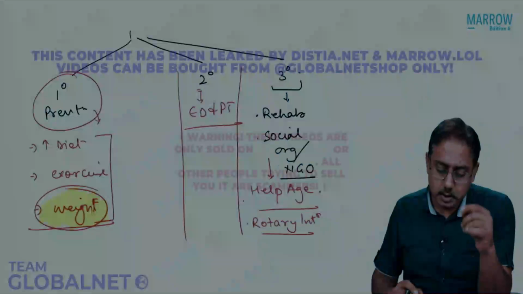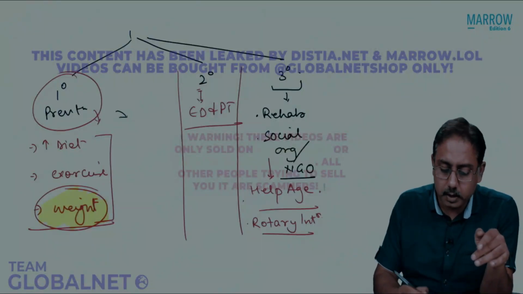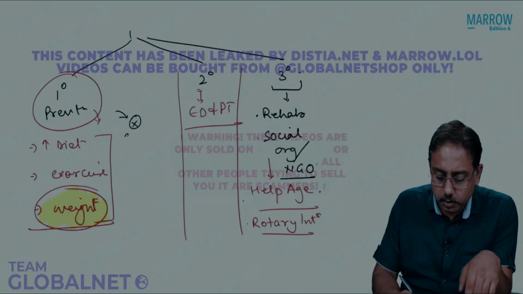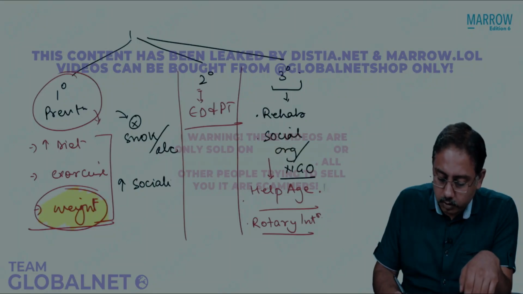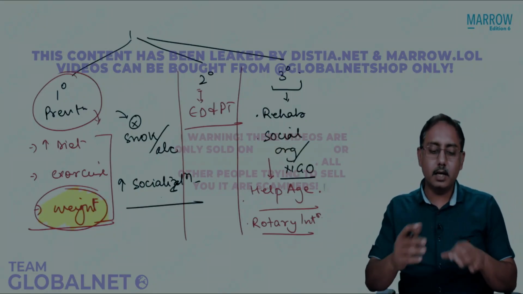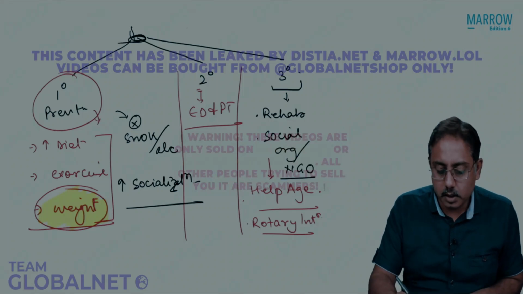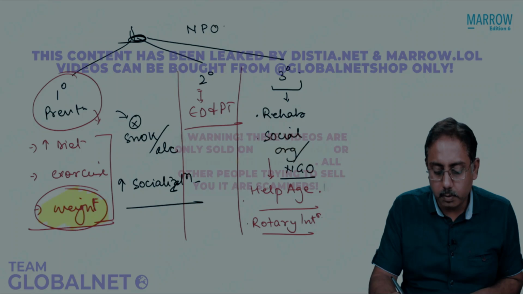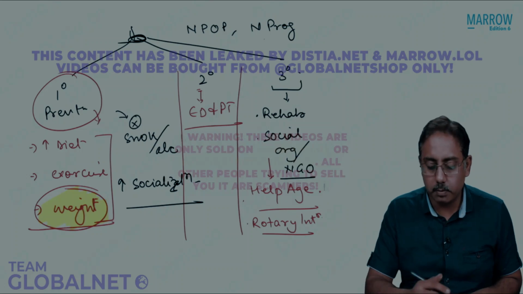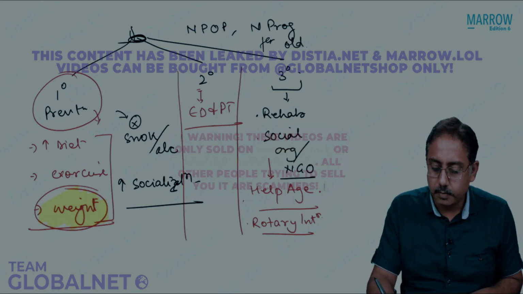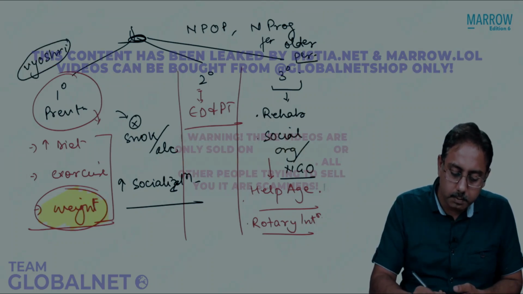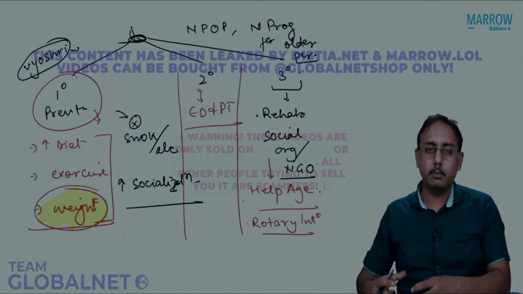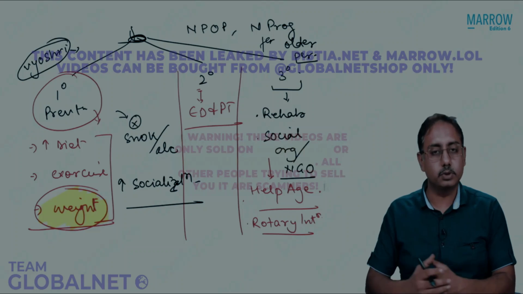Other primary preventions, this can again be a question, could be other lifestyle modifications like stopping smoking or stopping alcohol, or promoting socialization. So these are your policies and strategies under the national policy for older persons or national program for older persons, and the Vayoshri Yojana. Under the Vayoshri Yojana, we are promoting formation of old age homes with public-private partnership, use of NGOs and social organizations.